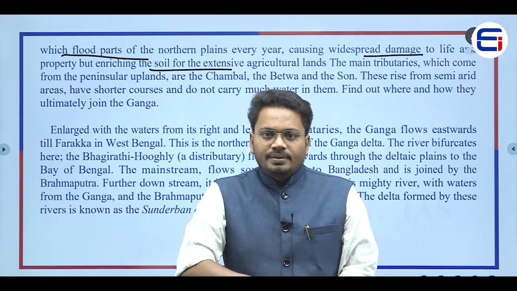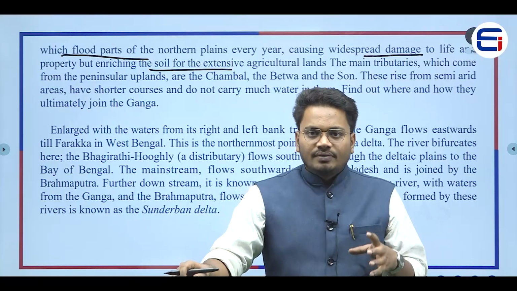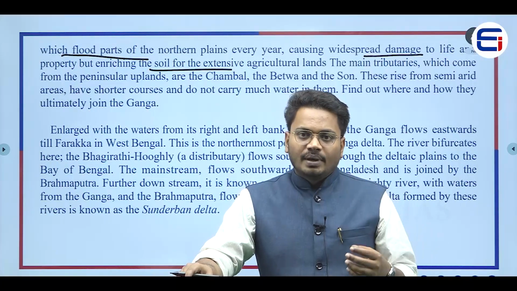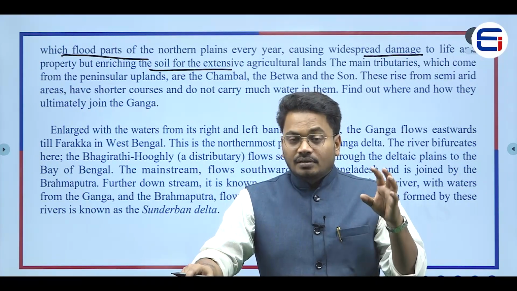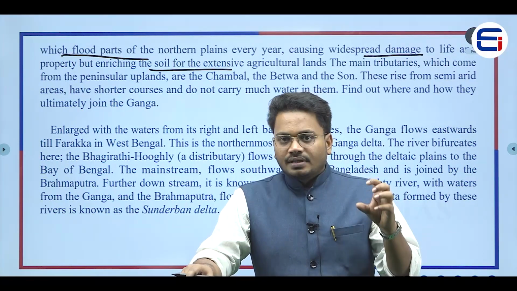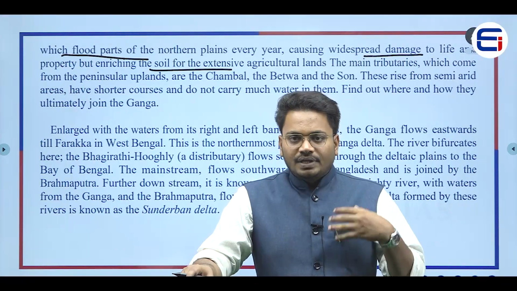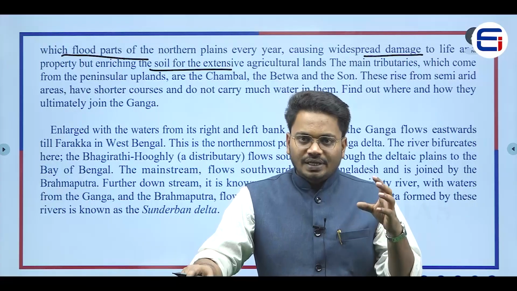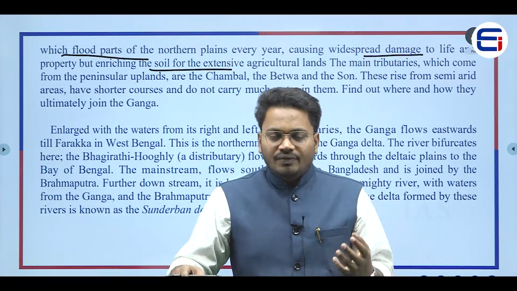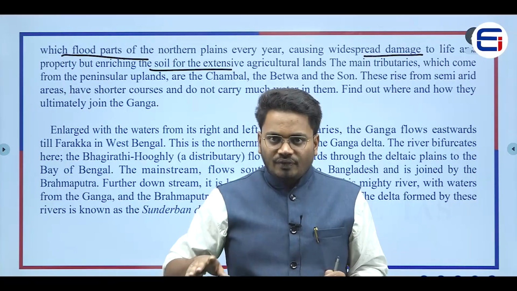Now the Gagara, Kosi, and Gandak rivers all originate from the Himalayan mountains present in Nepal. These rivers create a lot of flood activity. They destroy the vegetation and wildlife present in the surrounding regions because of the floods.